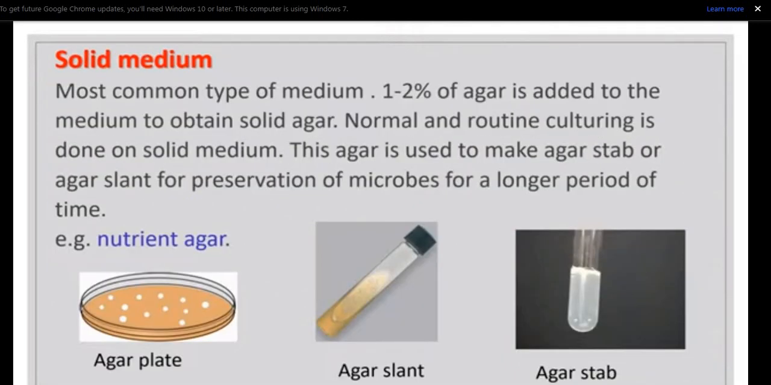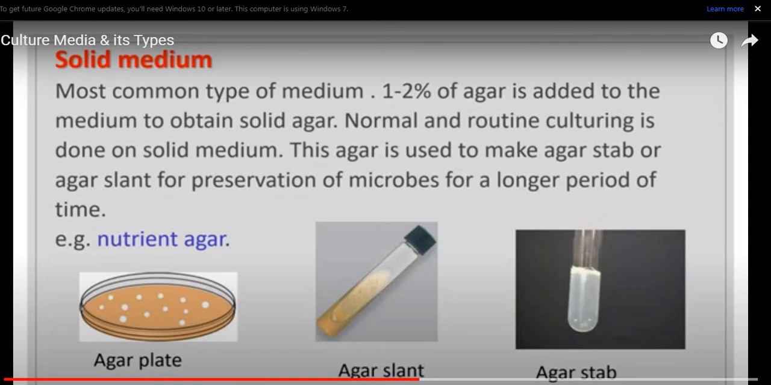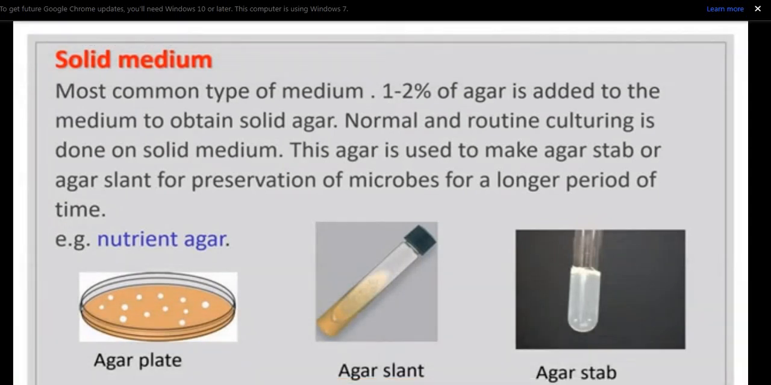Solid medium. This is the most common type of medium. 1 to 2% agar is added to this medium to obtain solid agar. Normal and routine culturing is done on solid medium. This agar is used to make agar stab or agar slant for preservation of microbes for a longer period of time. For example, nutrient agar.